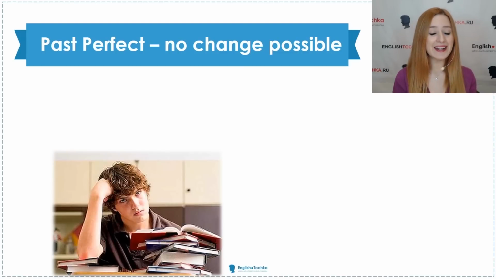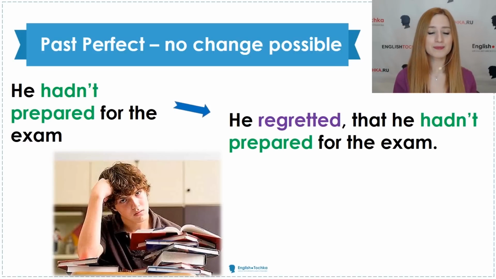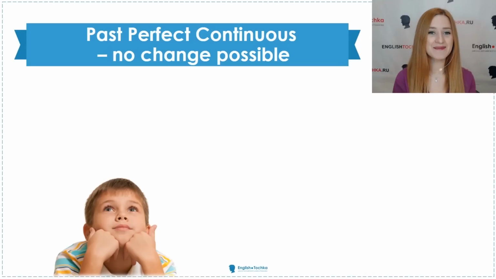Past perfect is already the deepest past possible. So no change is possible there. He hadn't prepared for the exam, and after that he failed his exam. He regretted that he hadn't prepared for the exam. So everything stays the same, as you can see.